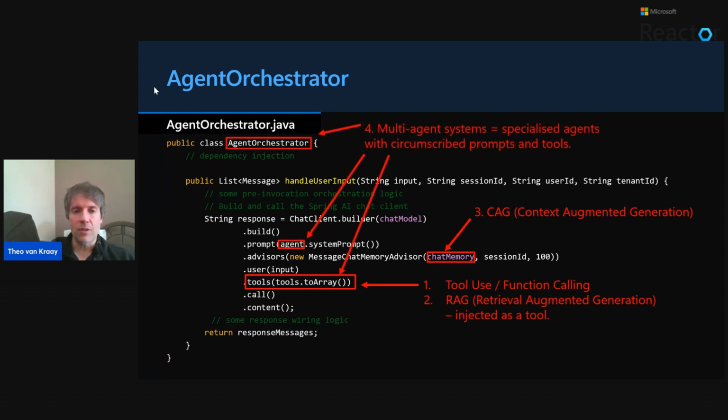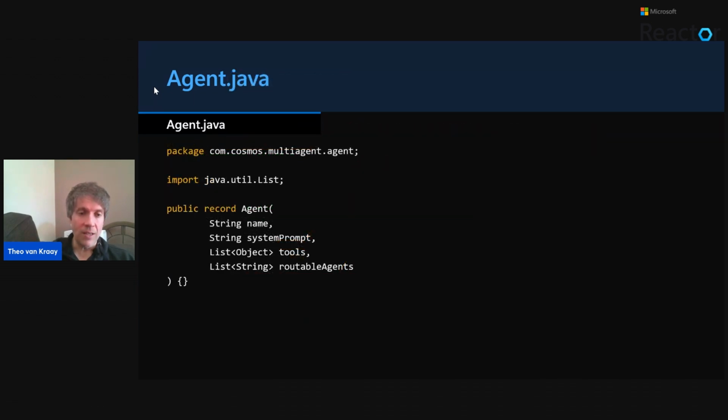And then, of course, the agent orchestrator is able to define specialized agents, register them with circumscribed prompts and different tools that it can call in each case, and then it can hand off and so on. How an agent is defined in this sample is pretty simple: an agent name, a prompt that defines what it can do, a list of tools that it can call, and a list of other agents that it can route to.